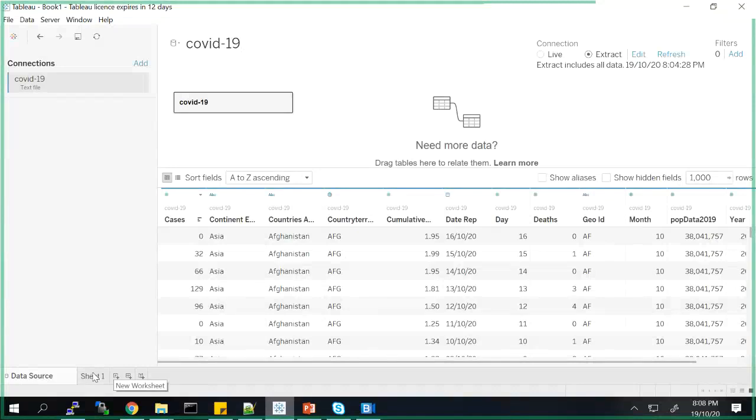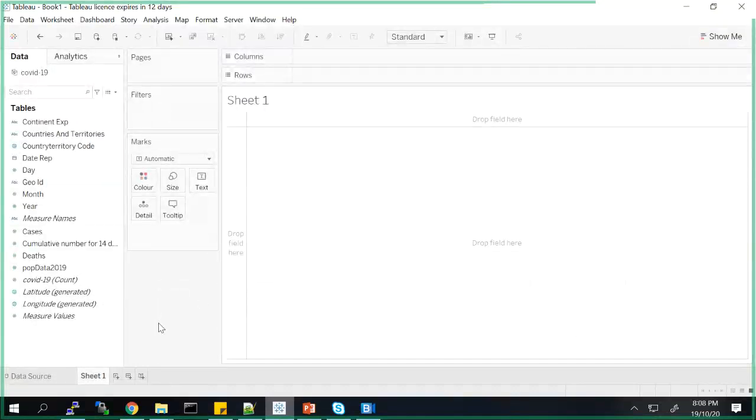So I'll just go to the sheet. Now in this sheet, there are certain things I wanted to highlight first. You see there are some columns over here which are coming at the top, and then there are some columns that are here, they are coming at the bottom. So what Tableau is doing is it is identifying what is a dimension and what is a measure.